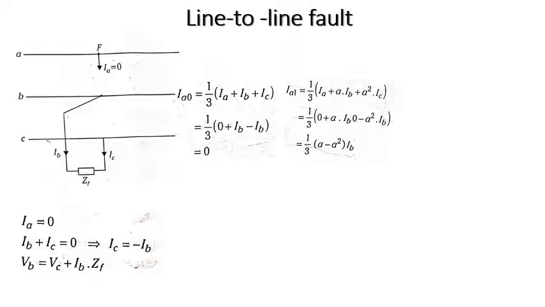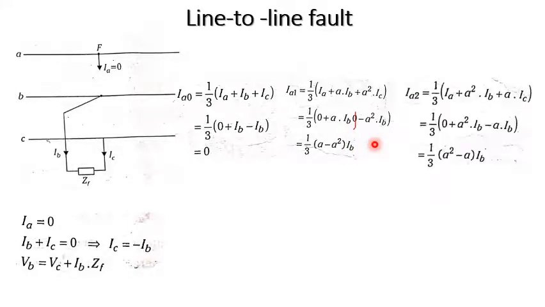So this is not 0: A minus A square into IB. Similarly, IA2 is equal to 1 by 3 times IA plus A square into IB plus A into IC, so you get 1 by 3 times A square minus A into IB. Already I told that this is j root 3, and this is minus j root 3. From these three equations, IA0 is 0, and IA1 is equal to minus IA2.